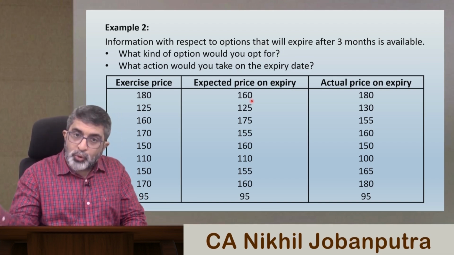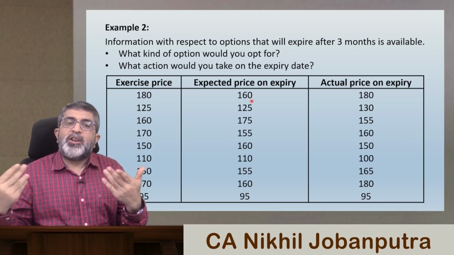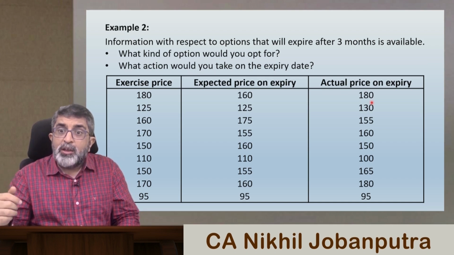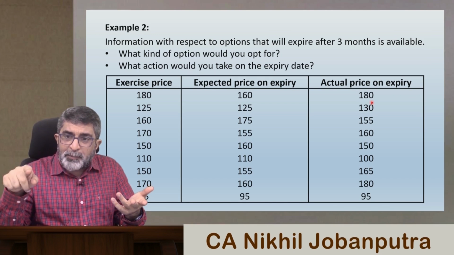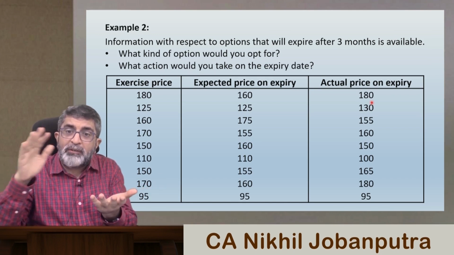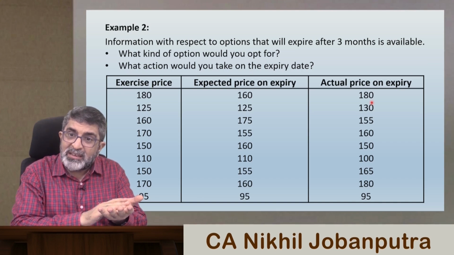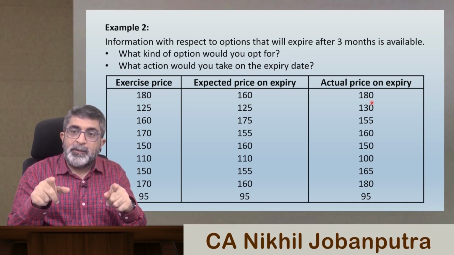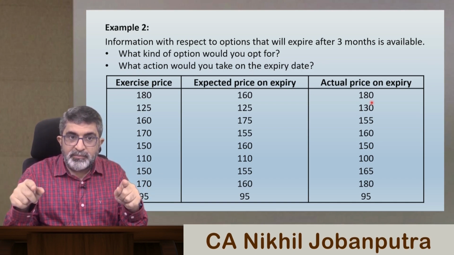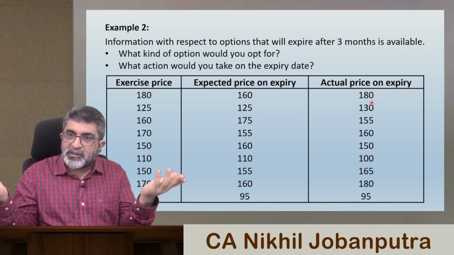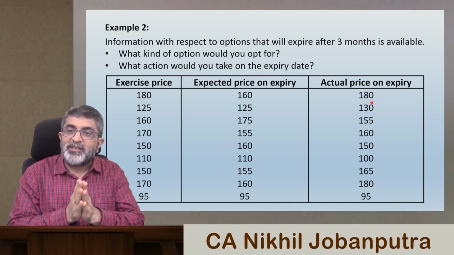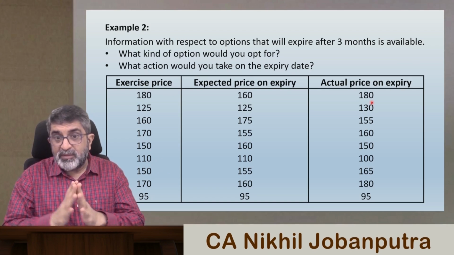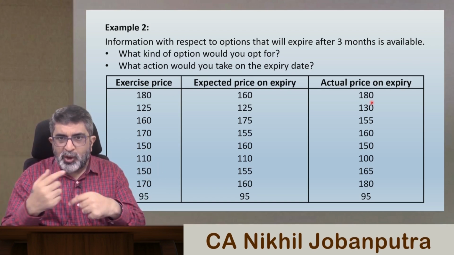However, you took that put option and you waited for 3 months, and at the end when you arrive at the maturity or expiry date, you find that the actual market price is 180. So you have the right to sell it at 180. The actual market price is also 180. Your position is identified as at the money, and because it is at the money, you are not going to exercise the option. You will let the option lapse, meaning the option will not be exercised. That is how we apply the thinking process in case 1.